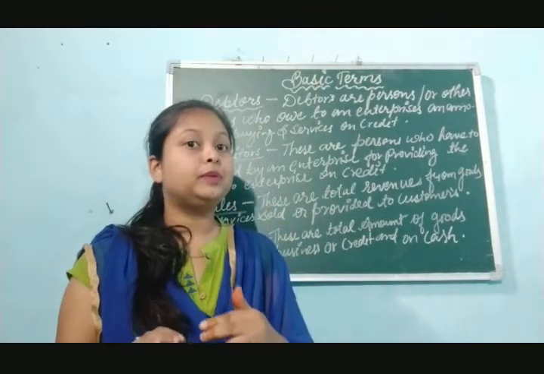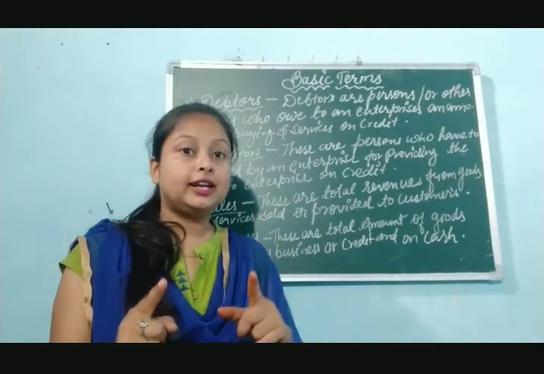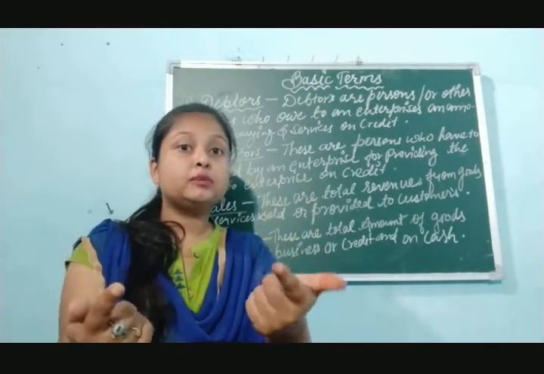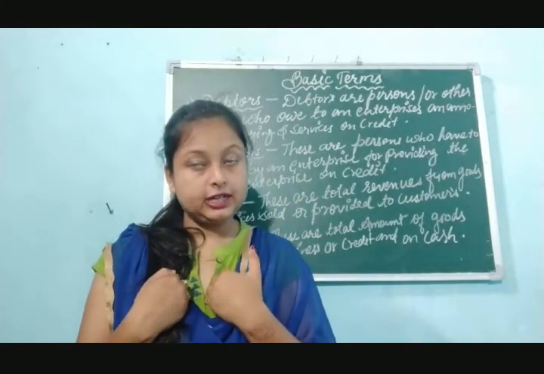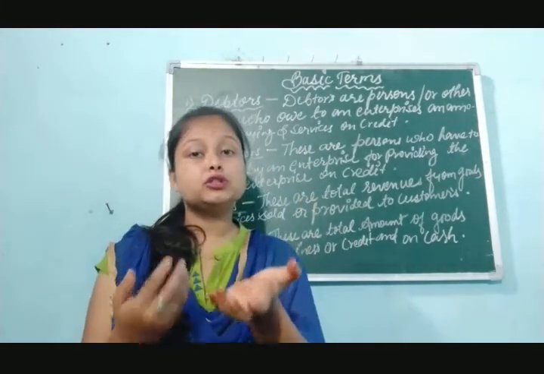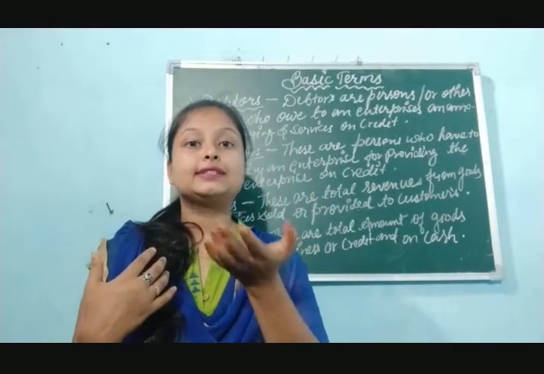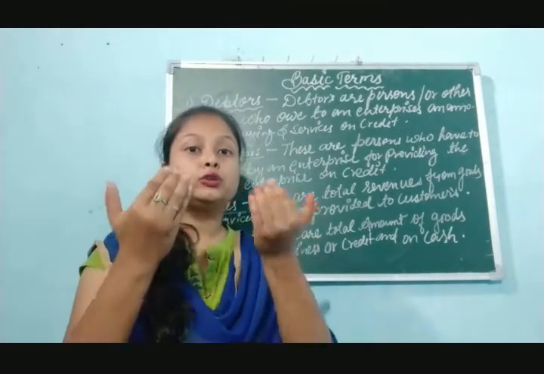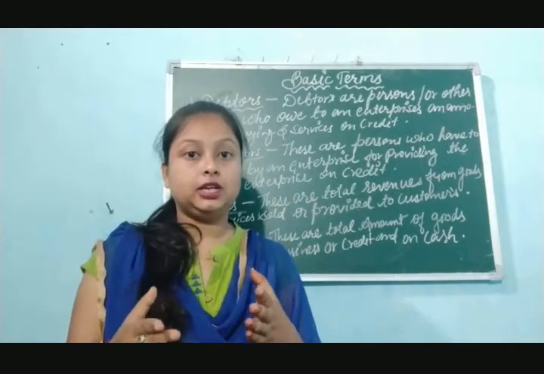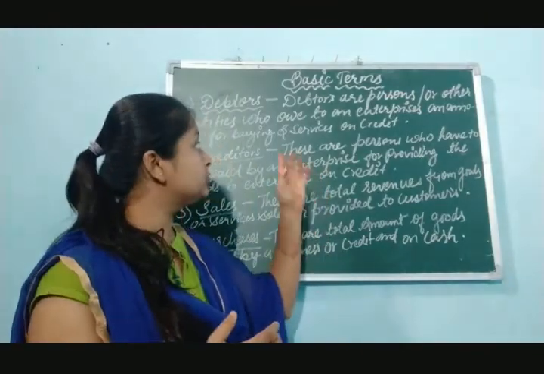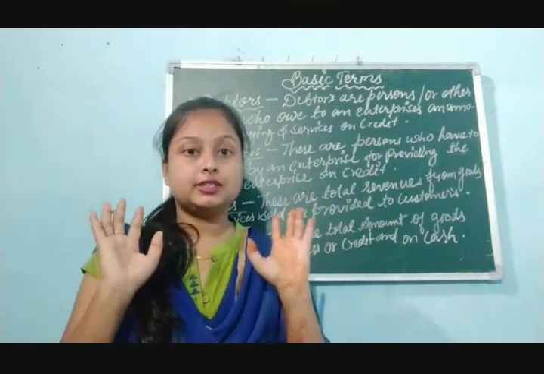Once again I am repeating: who is called a debtor, who is called a creditor. A debtor is when another firm purchases goods from us on credit, and they are going to pay us by the end of the year. If it is not paid, then we take the debtor as an asset and write it in the balance sheet on the asset side.